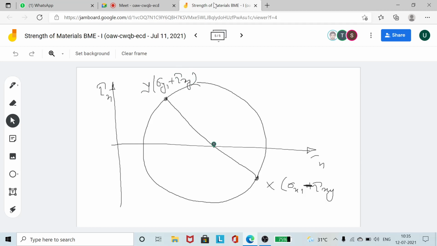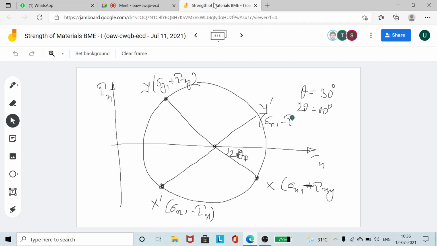Then this angle is actually 2 theta p. Then what you have to rotate is whatever is the value of rotation. Suppose you are given say 30 degree, so 2 theta is equal to 60 degree. So you rotate this line by 60 degree, and you'll get some new point. This point will be x prime, and this point will be y prime. Whatever are the coordinates of these points, these will be the actual values of sigma n and tau n. These are two complementary points separated by 180 degree. So in this way, you have to draw the Mohr circle.